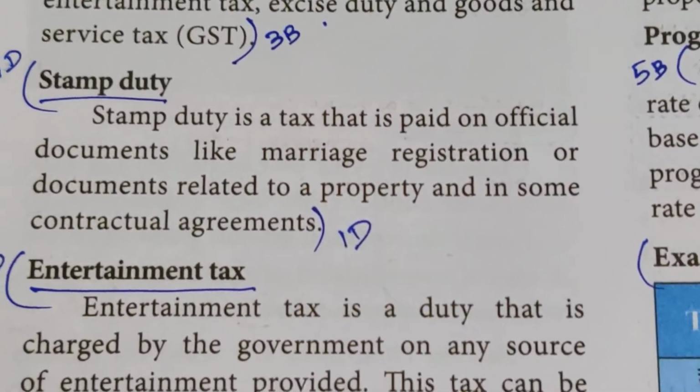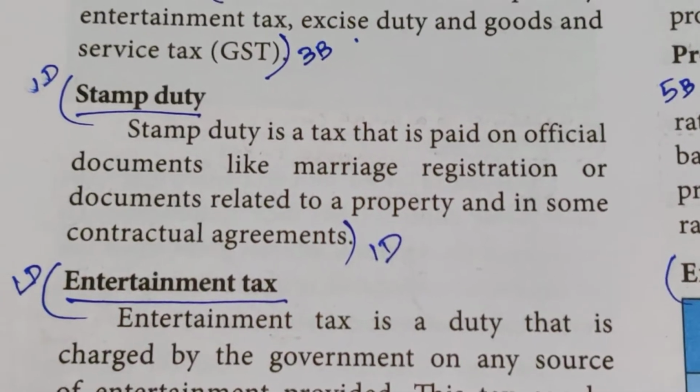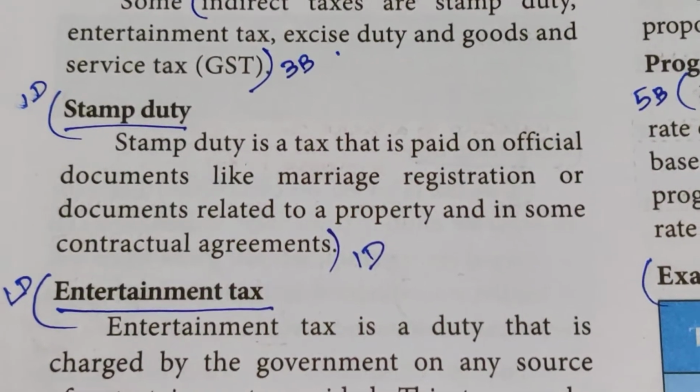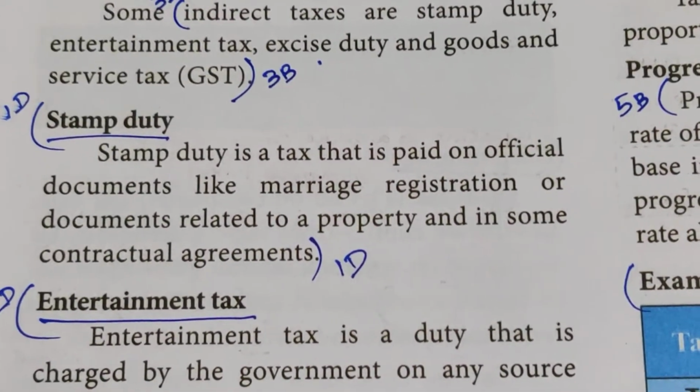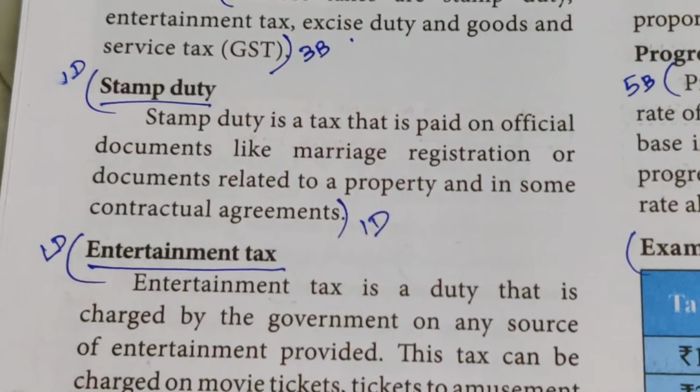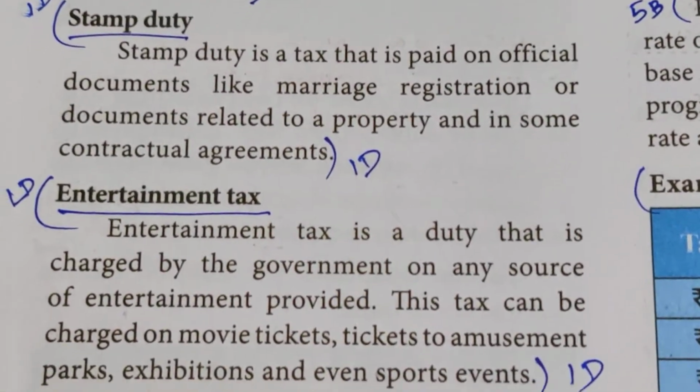It is a tax that is paid on official documents. Have you ever seen stamp duties? Like marriage registration or documents related to your property, and in some contractual agreements, stamp duty papers are used. So they are charging that tax.